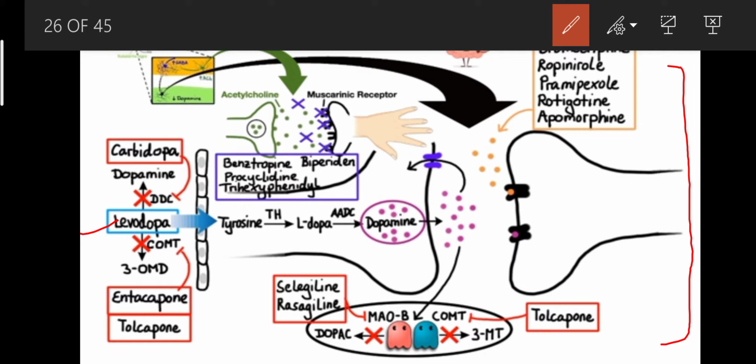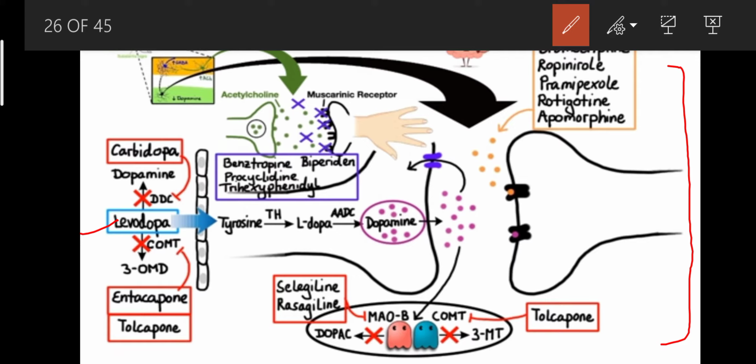And levodopa is also converted into 3-OMD by the COMT enzyme. COMT is catechol-O-methyl transferase. Here 3-OMD is 3-O-methyl dopa. 3-OMD is also an auto catalyst. Why is it called an auto catalyst? Because it does not degrade itself, but it degrades dopamine. This is an analog of dopamine. So the 3-OMD degrades the dopamine that is present in the peripheral environment. This is a continuous cycle that degrades the dopamine and levodopa.